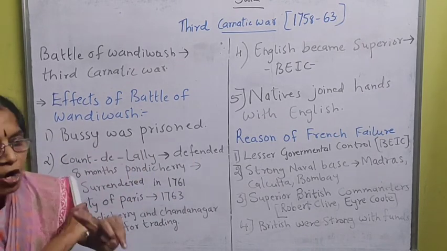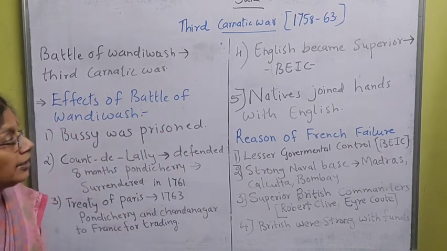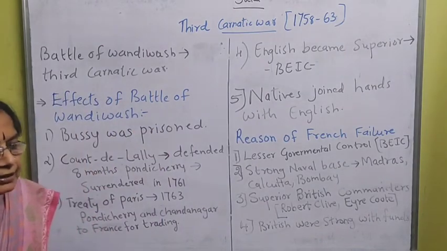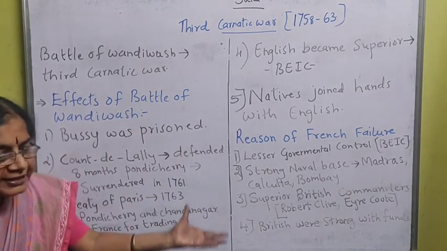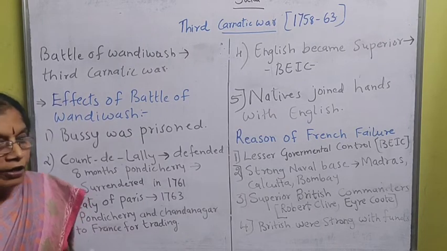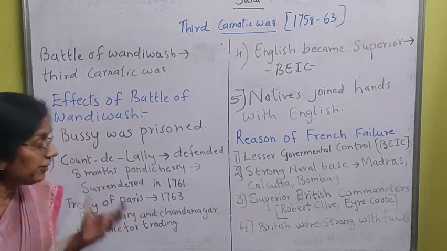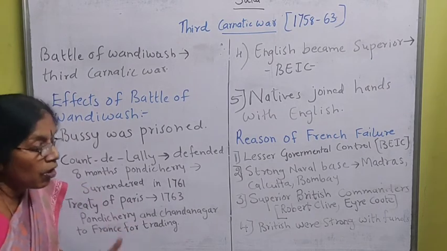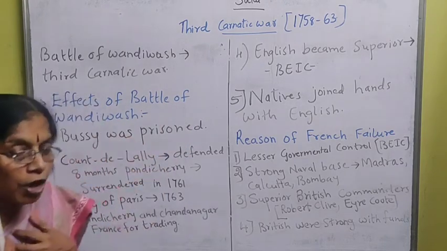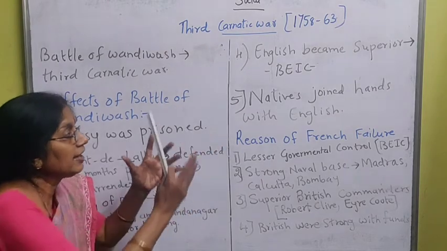The French were no more at war against the English. The natives, that is Indians, who were seeing all this development, were afraid that the British were so strong that they defeated the French and conquered so many places. So these natives thought, if we want to survive, we have to join hands with the English.